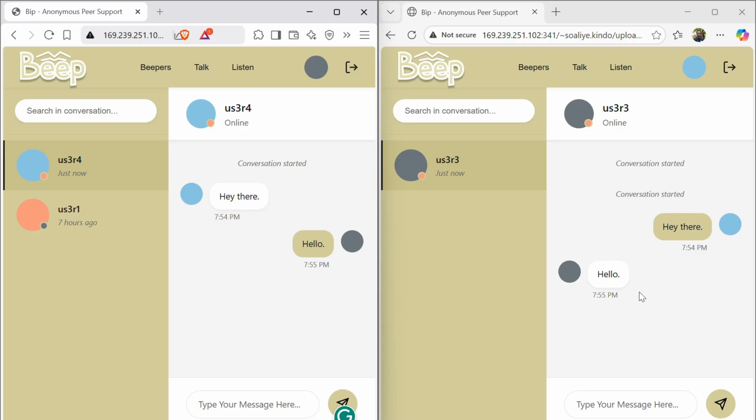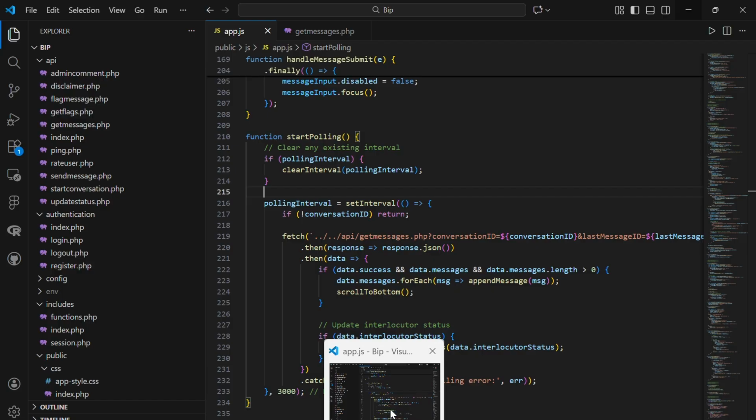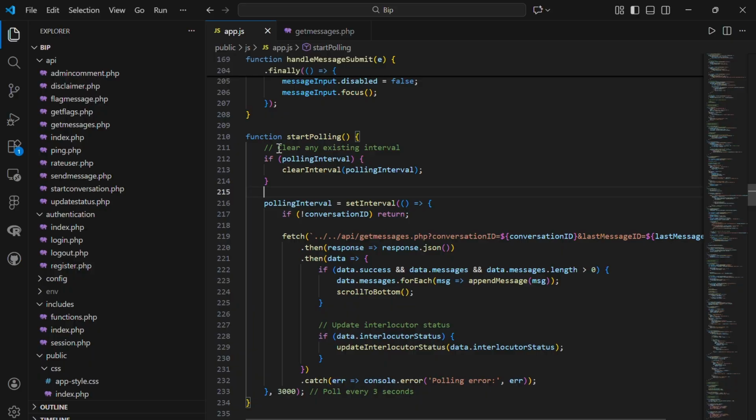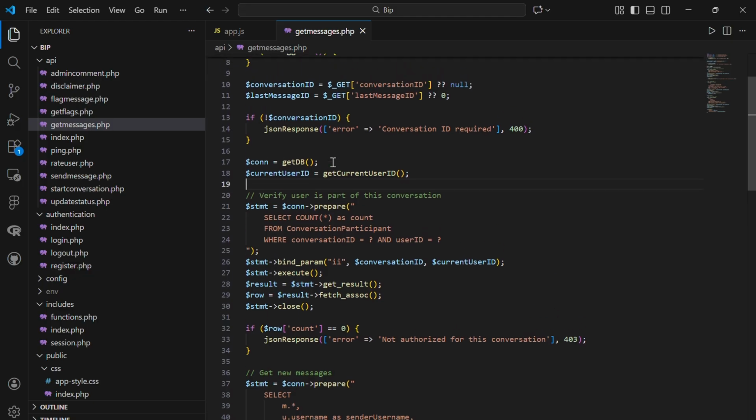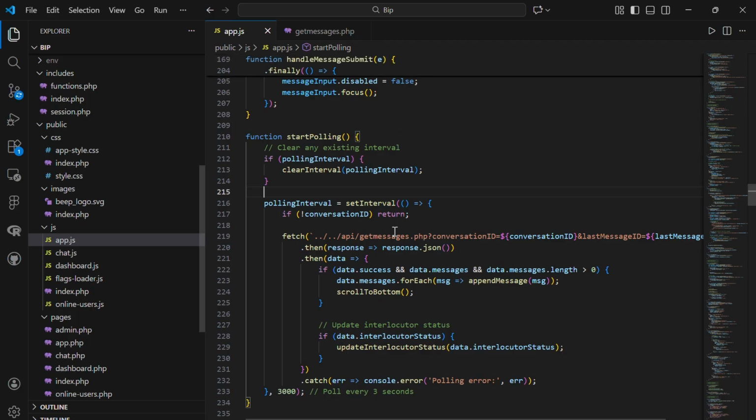So a very big aspect of chatting apps is to be able to load messages and messages changes without having to refresh the app. So for this project, this is handled by using Ajax polling. So we have this function that pulls the messages from this API every 3 seconds. So every 3 seconds, we have a request sent to this get messages API, which sends back all the messages. So when the messages come back, we print all the messages in the conversation, and then we scroll to the bottom.